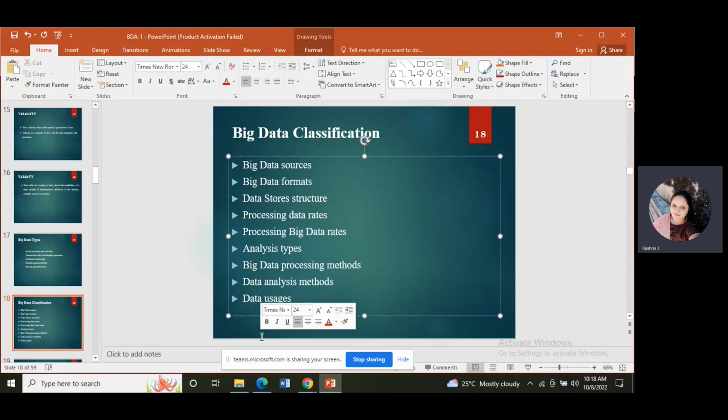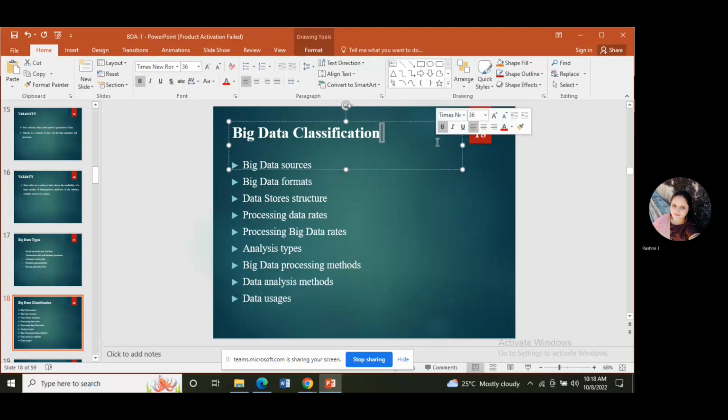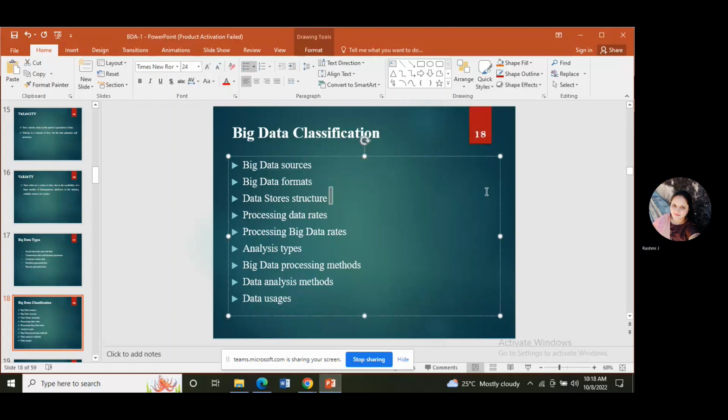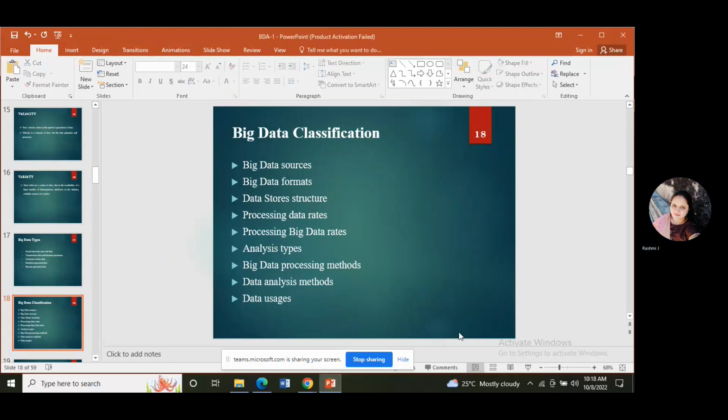What are the data store structures? Which can be considered as data store structures.